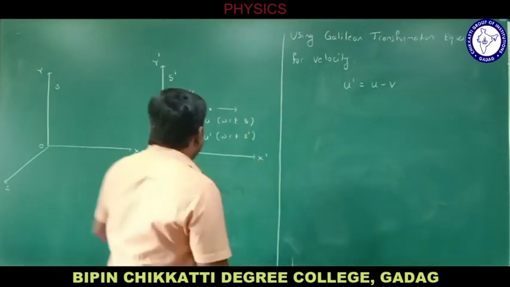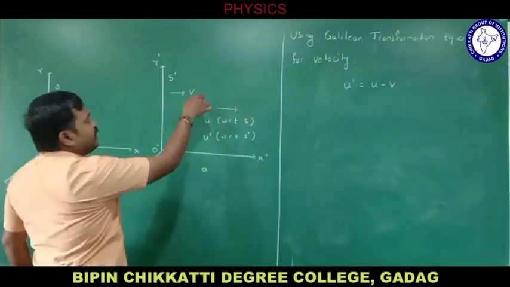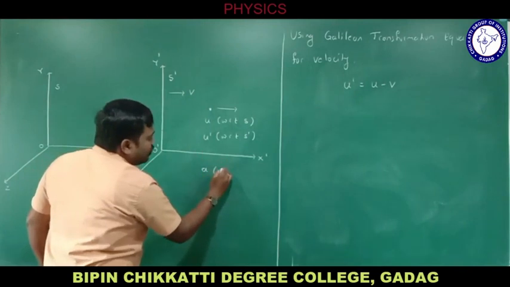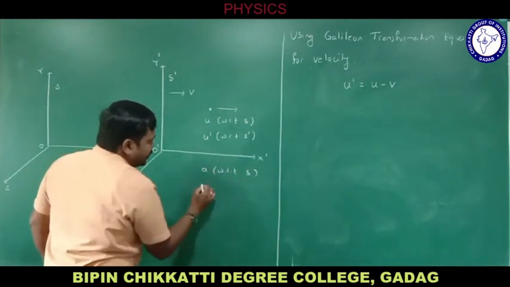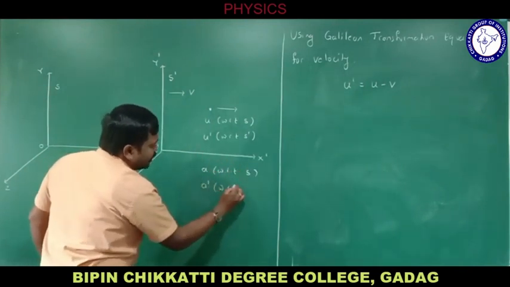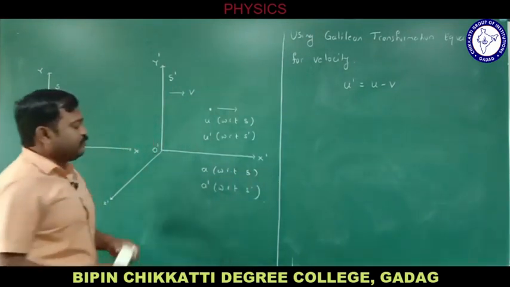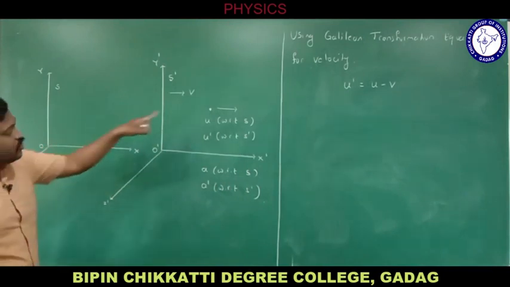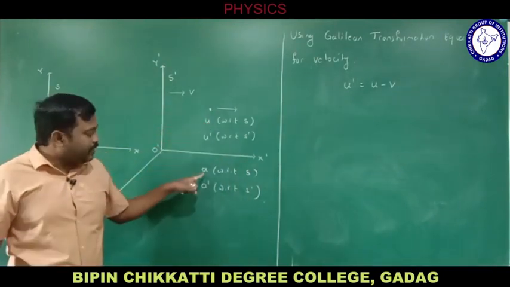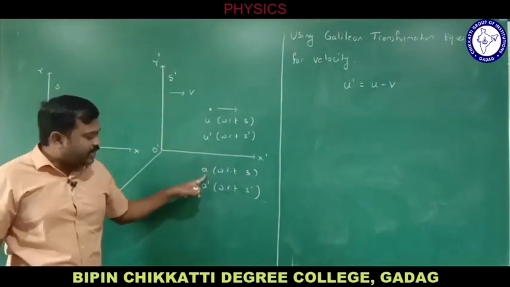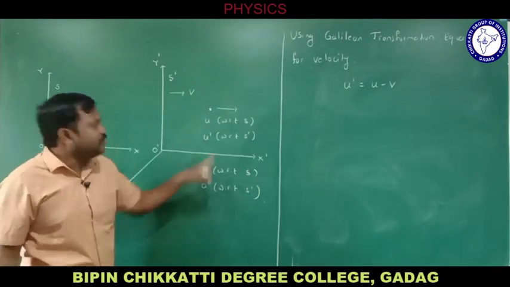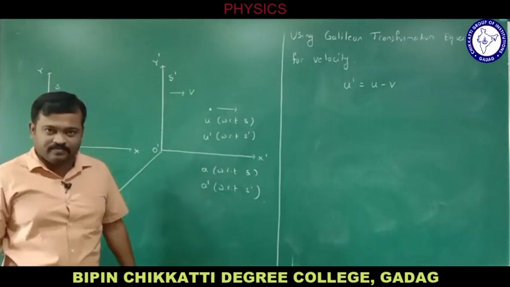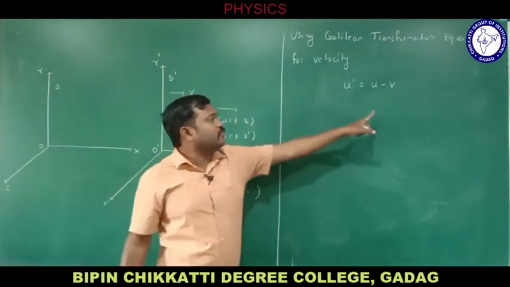Before that, let a be the acceleration of this particle with respect to frame S, and a dash be the acceleration of the particle with respect to frame S dash. If a person is standing at this frame S and he is observing this particle, what is the acceleration of this particle? Let me take it as a, and a dash be the acceleration of the same particle with respect to frame S dash. Till here we have arrived.